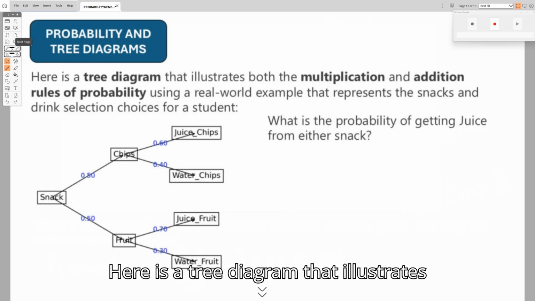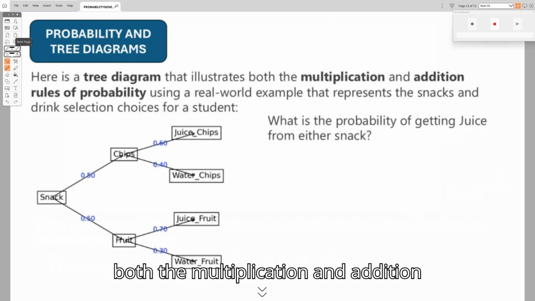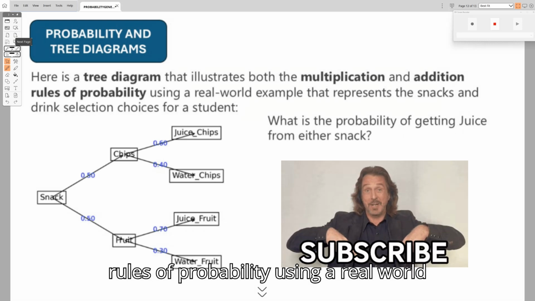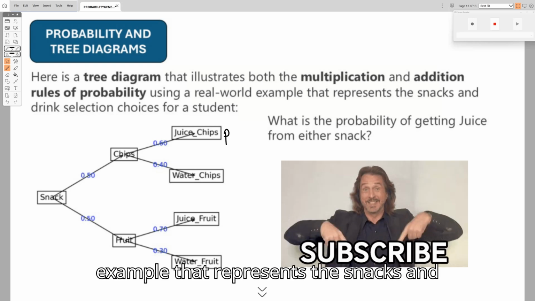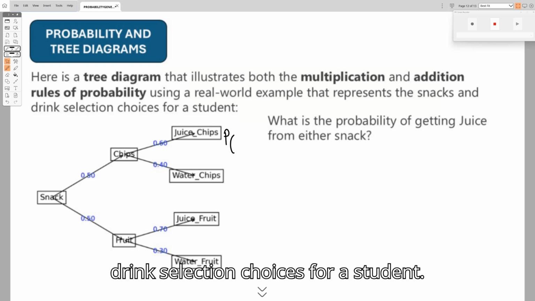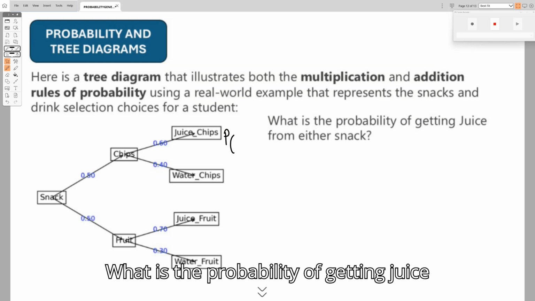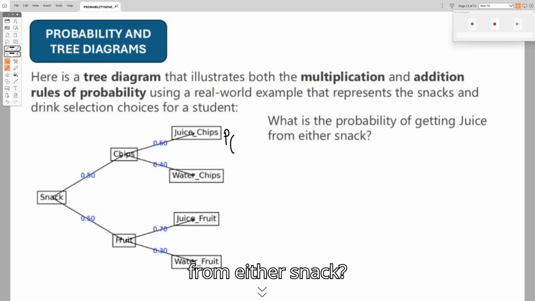Here is a tree diagram that illustrates both the multiplication and addition rules of probability using a real-world example that represents the snacks and drink selection choices for a student. What is the probability of getting juice from either snack?